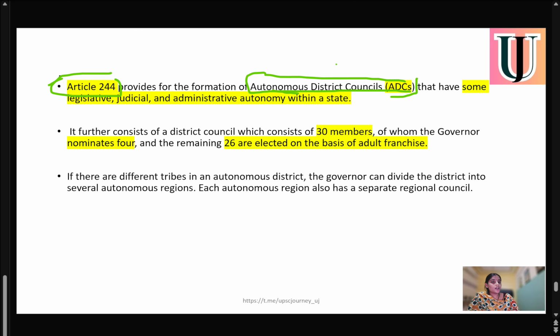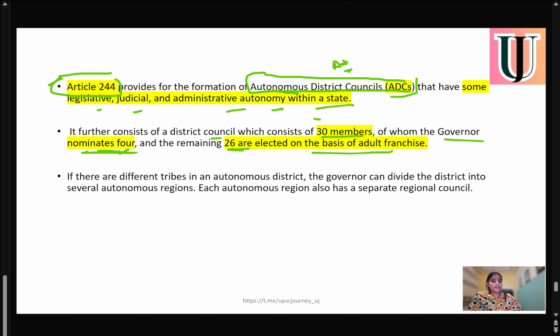So if any state is under the 6th Schedule, they will have power to form an autonomous district council according to Article 244, and have some legislative, judicial and administrative autonomy within the state. Further, it consists of a district council of 30 members, of whom the Governor will nominate 4 members. Means there will be a council of 30 members in the district, and out of this 4 members will be nominated by the Governor and the remaining 26 will be elected on the basis of adult franchise.